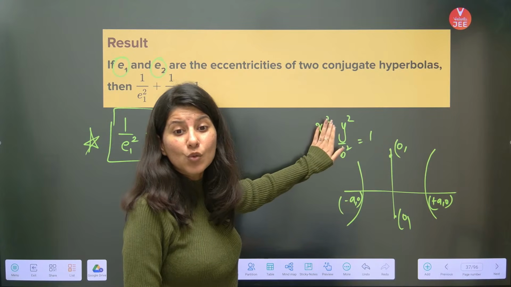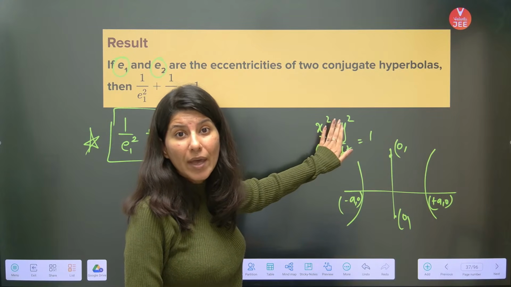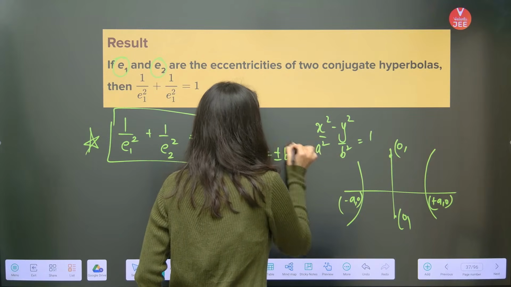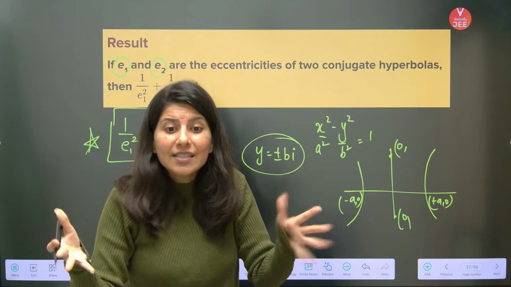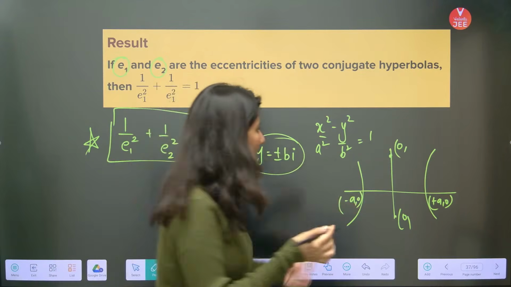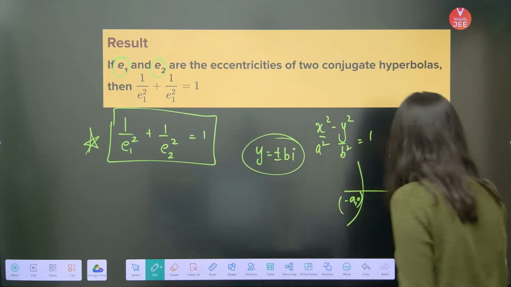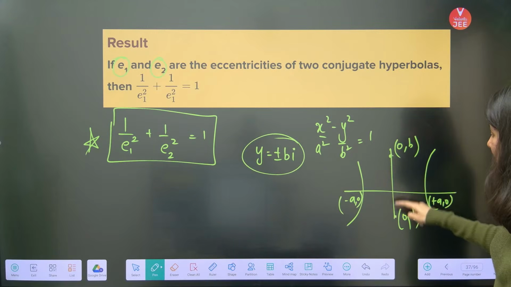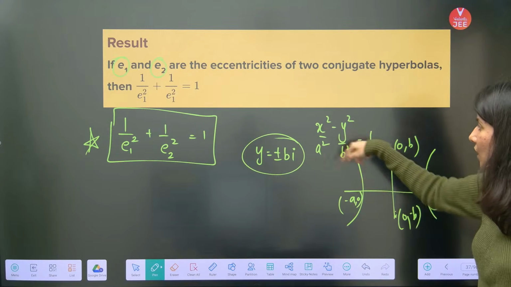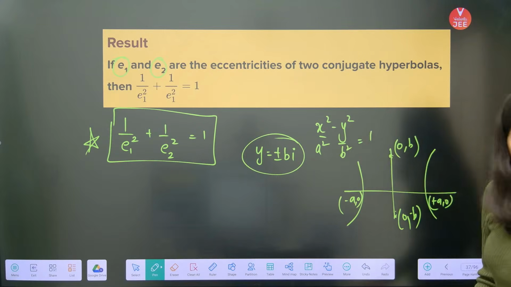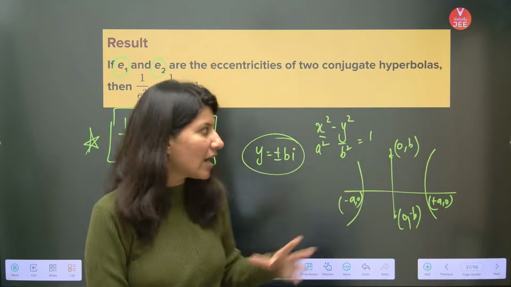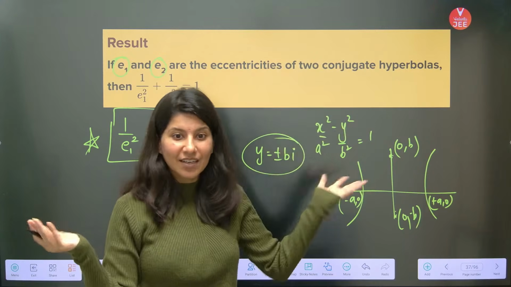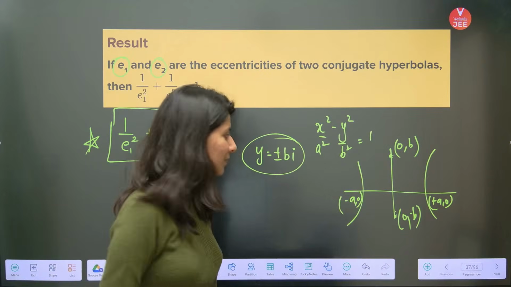y equals to square root of minus b square. That is y equals to plus minus b iota. That means there is no intersection with the y-axis. We can only imagine. So this is 0 comma b, 0 comma minus b. We just imagine that there is an imaginary point of intersection of this hyperbola with your y-axis. So there is b in the graph of the hyperbola. This is like random in air. We are just imagining. Nothing is happening with b. So this is how it is.